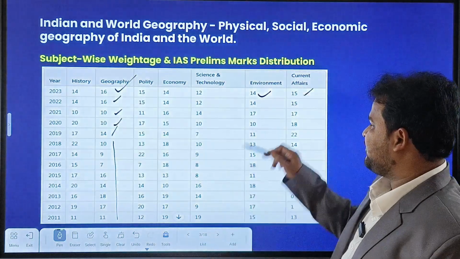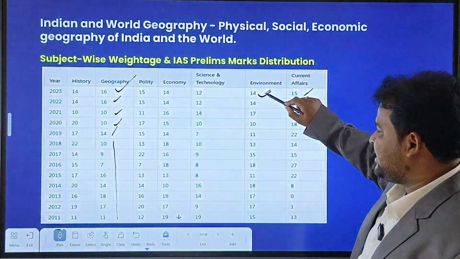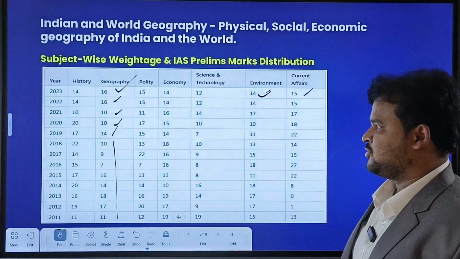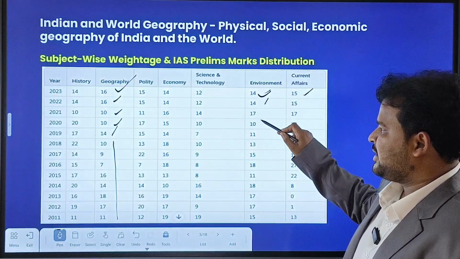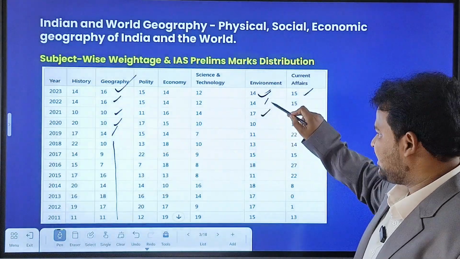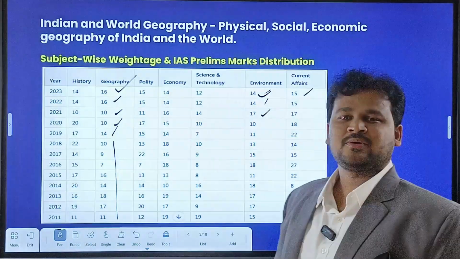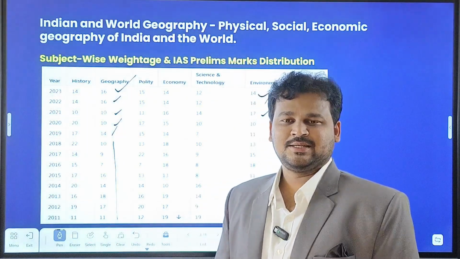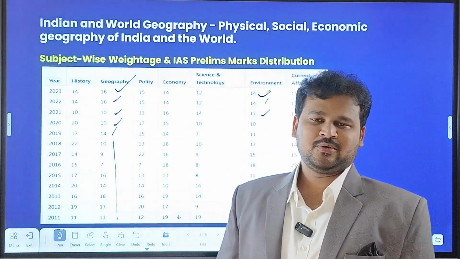Coming to environment, which is also part of geography, we got 14 questions, in 2022 14 questions, in 2021 17 questions, like that. So 10, 11, 13, 15, 18 questions come in the prelims examination. That's why geography plays a crucial role in selection.